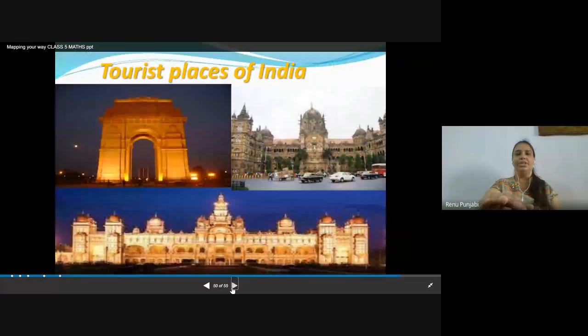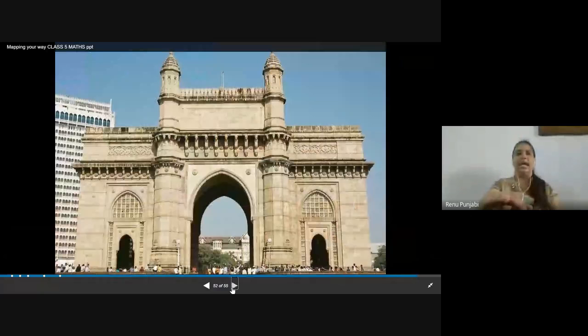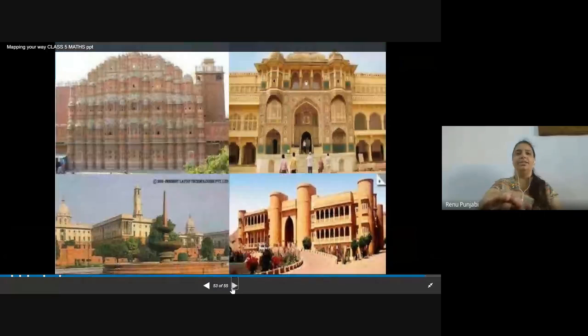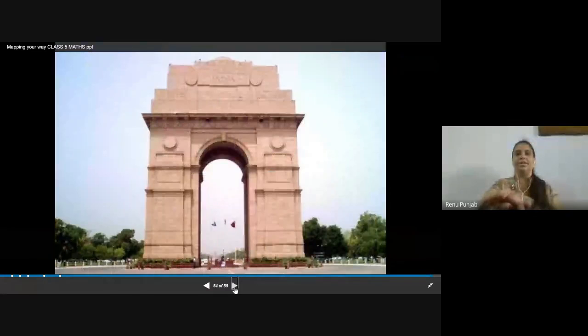Tourist places of India. These are the places in New Delhi, and these are the places. This is the Mumbai Gateway of India. This is Hawa Mahal in Jaipur. So these all are the pictures of tourist places of India given in this PPT. Thank you, children.